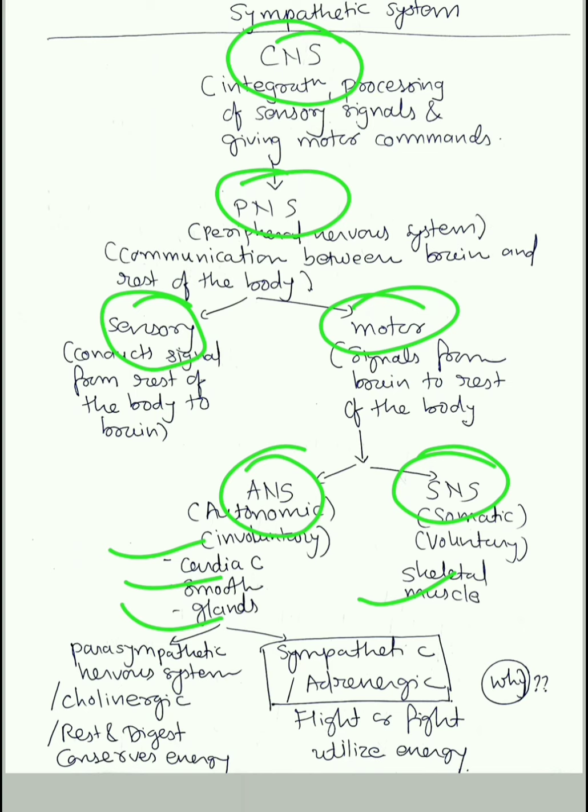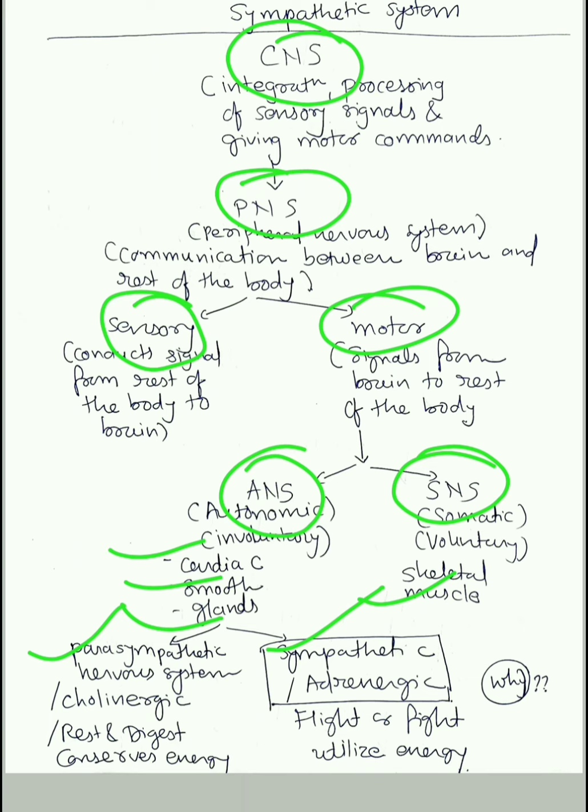Now come to our topic, the autonomic nervous system. It is again divided into two parts, the parasympathetic nervous system and the sympathetic nervous system. The parasympathetic nervous system is also called the cholinergic system, while the sympathetic nervous system is also called the adrenergic system. Why? Because of its neurotransmitter, which we are going to see later. The parasympathetic nervous system is also called the rest and digest system, while the sympathetic nervous system is also called the fight or flight system.